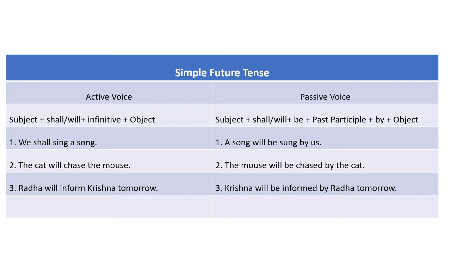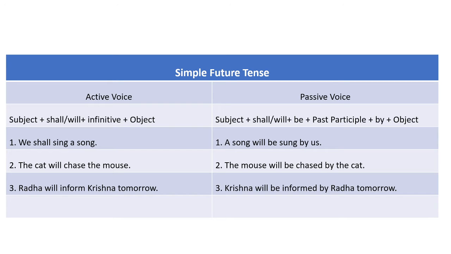Again, we are going to apply the common rules of active and passive voice. First of all, we will identify subject, verb and object in the given sentence. After identification of subject, verb and object in the sentence, we shall concentrate our attention on the tense of the sentence. And as we know, it is the verb of the sentence that determines the tense of the sentence. If the verb is written in simple future tense, the tense of the sentence will be simple future tense.